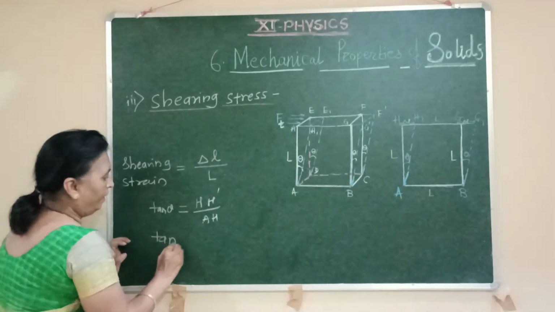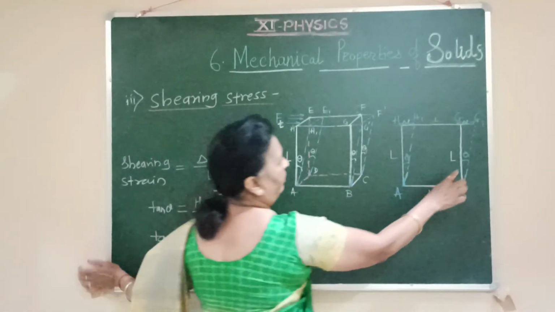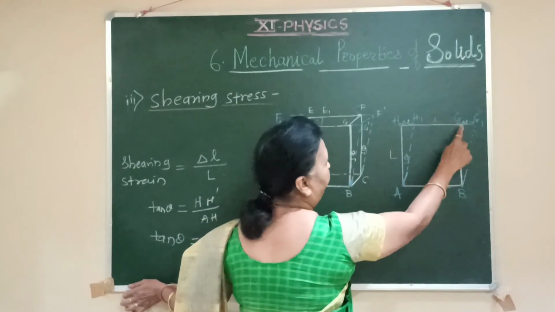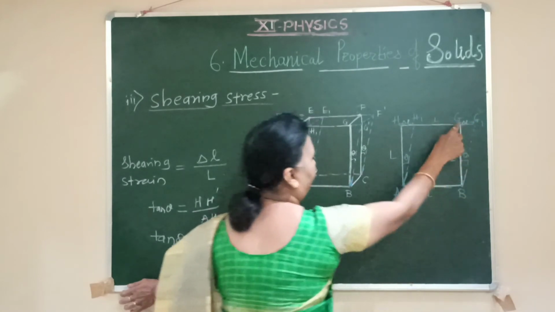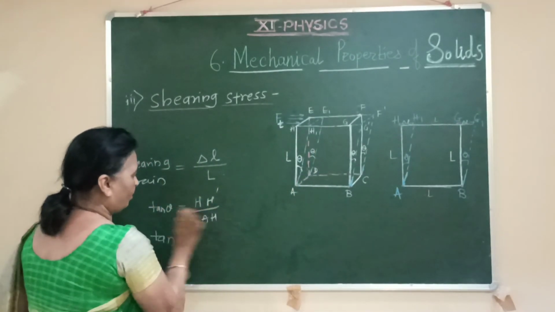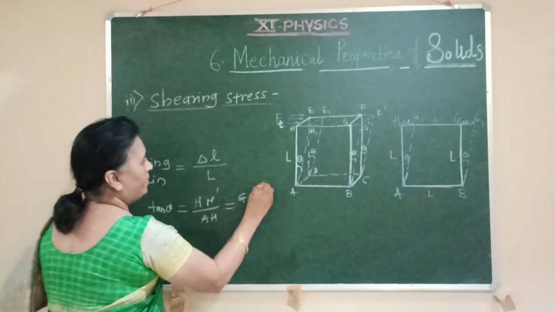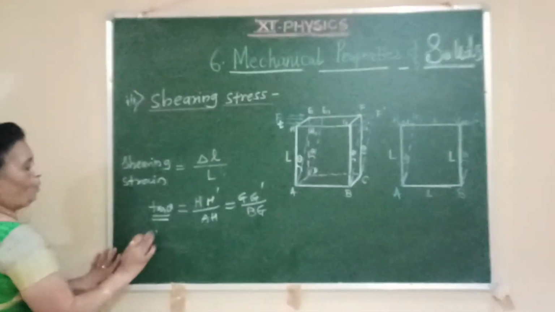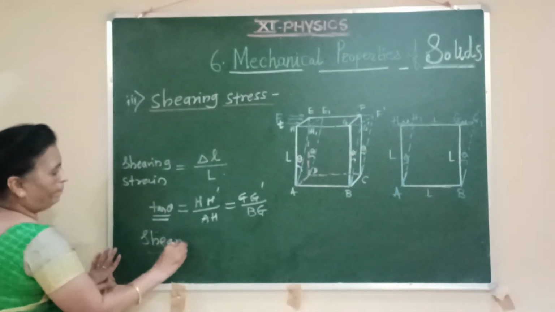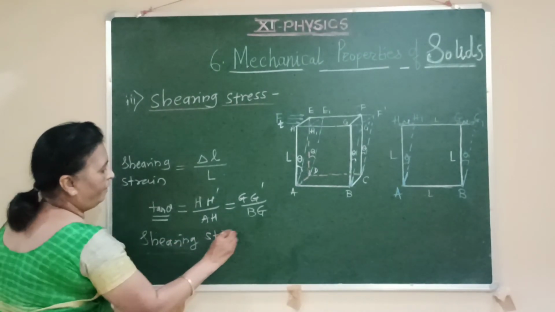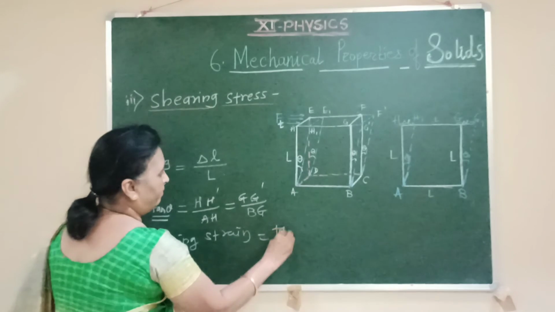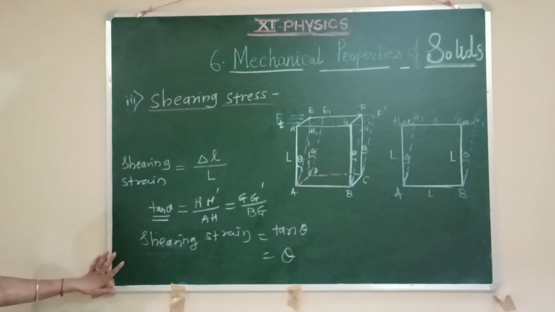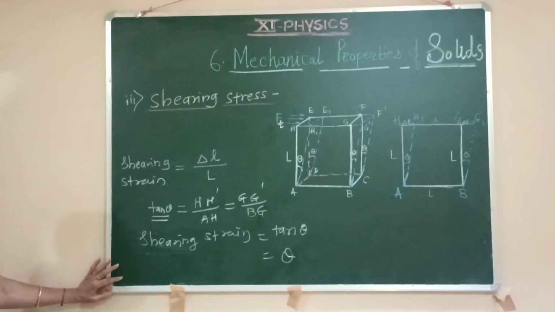Or again, tan theta we can also write it from here, where angle theta is also there. From this also you can find tan theta, and it is equal to GG dash divided by BG. This tan theta is called the shearing strain. But since the angle theta is very small, tan theta is taken as simply theta. So shearing strain is measured in terms of angle theta.